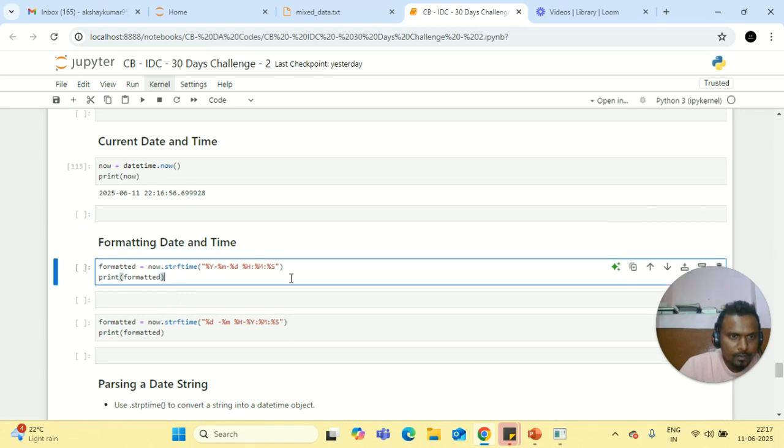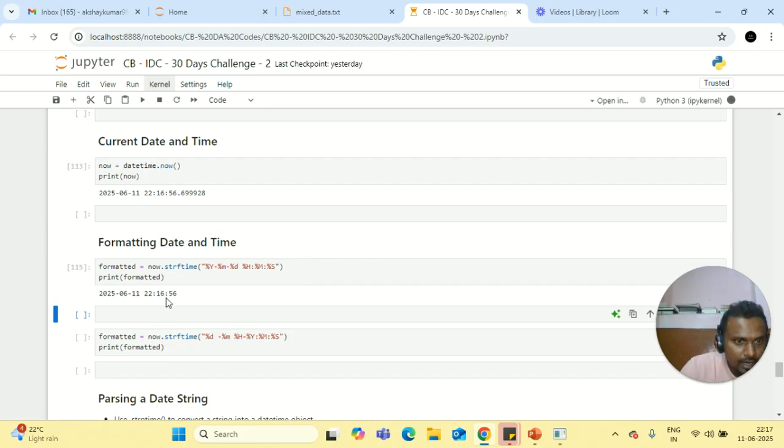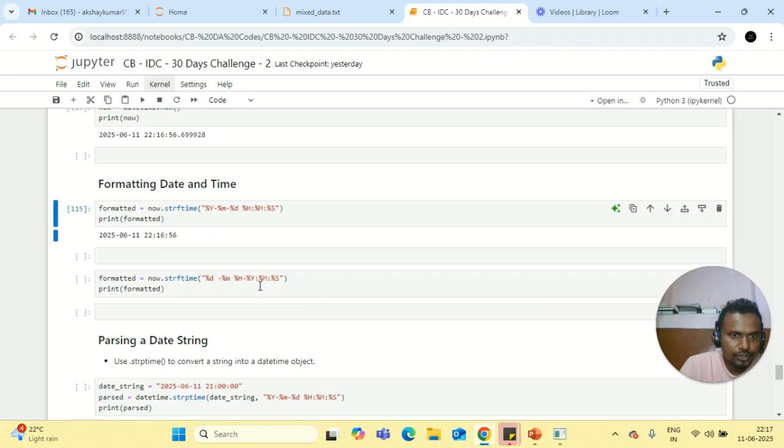So here I'm trying to format the date as per my wish. As you can see, here it's year, and here it's month, here it's date. It is formatted in that way, and then hour, minute, and second. Okay, I'm so sorry.